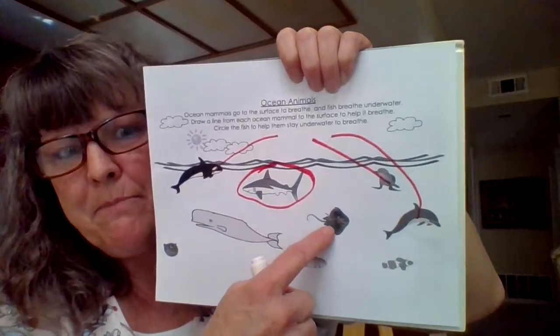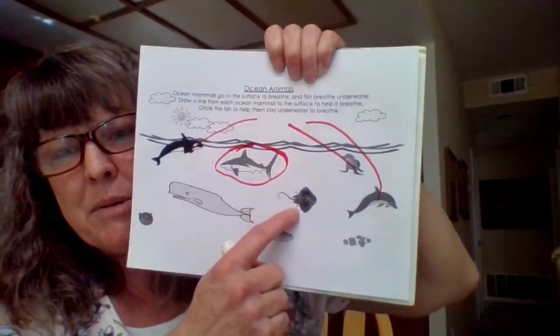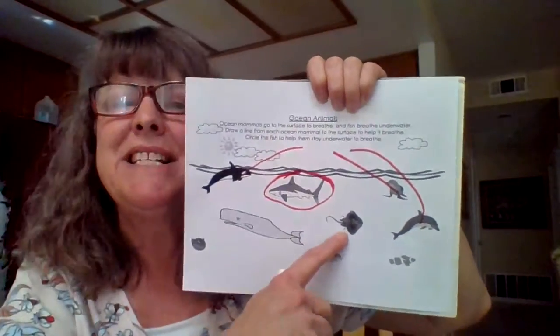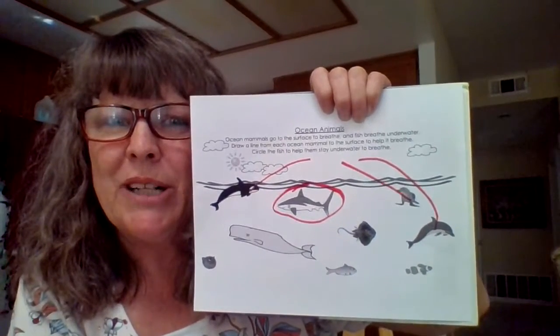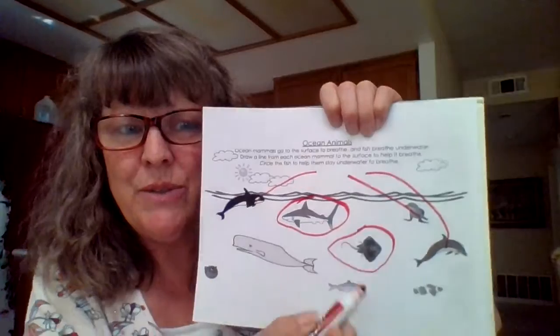Now, how about this? This is a stingray. Now, you can't see it, but stingrays have gills on the bottom of their body. So if he has gills, what is he? A fish or a mammal? A fish. So we are going to circle the stingray.